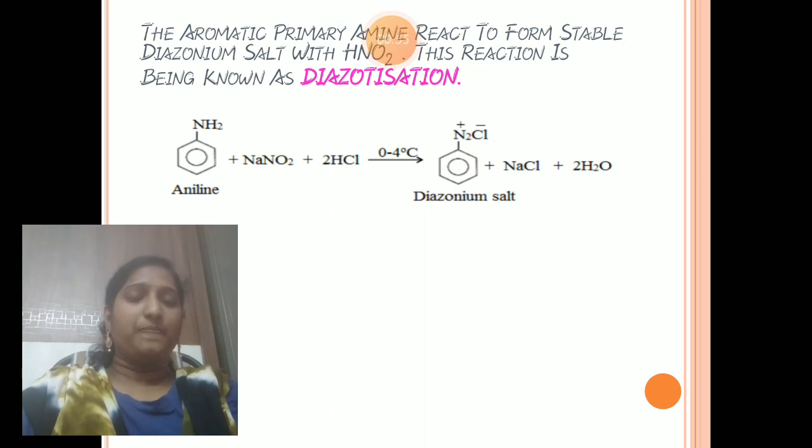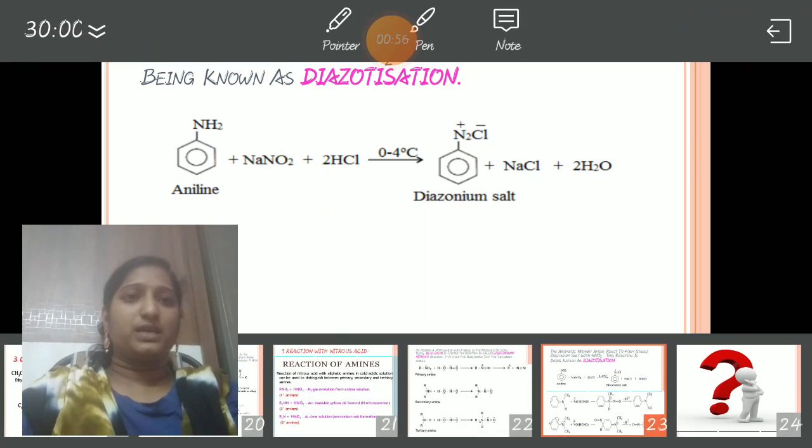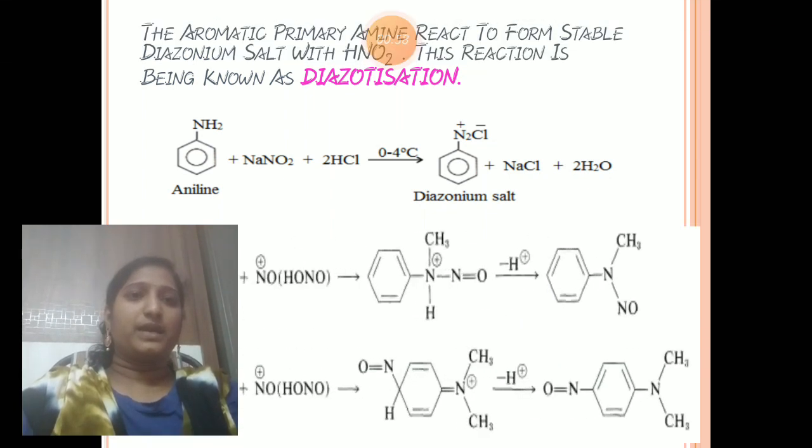So this is for primary aromatic amine. We can see here secondary aromatic amines and tertiary aromatic amines also react with nitrous acid, and they give products like this.